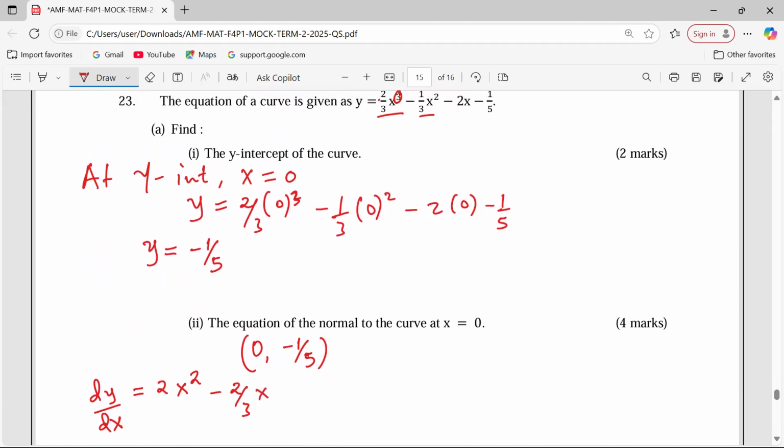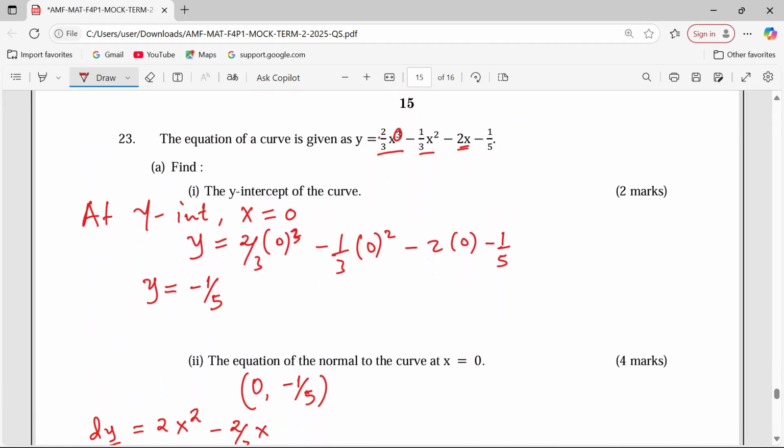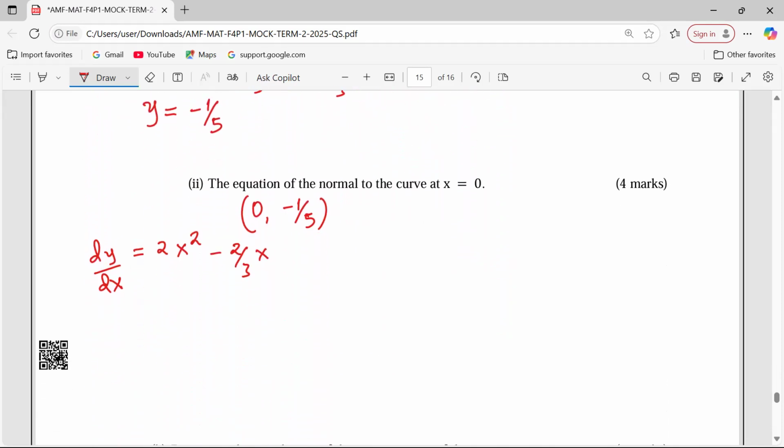X, which was power 2, now becomes power 1. Then x is automatically power 1, so we drop 1, -2 by 1. It is just the way it is. It makes -2. Then x, which was to power 1, now becomes power 0. X power 0 is just 1. Anything power 0 is 1. So we've now differentiated the function.